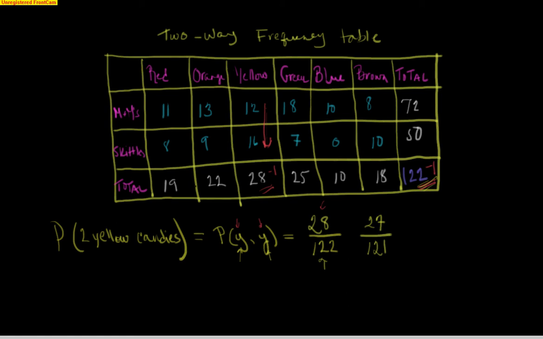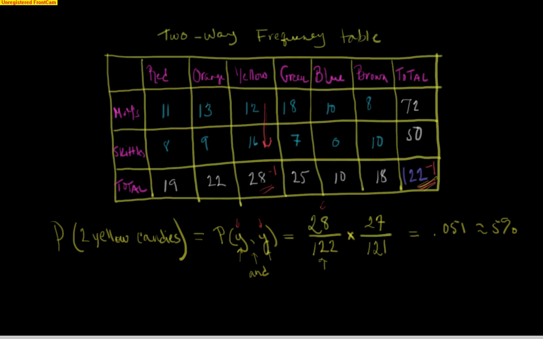What do we do with these two probabilities? I want you to think of this almost like an and. It's like getting a yellow and another yellow. Whenever we have an and, we multiply those probabilities. With the word or, we add. When we have and, we multiply. If you do this on your calculator, you are going to end up with 0.051. So our probabilities really start to go down when you're looking at the probability of multiple events.